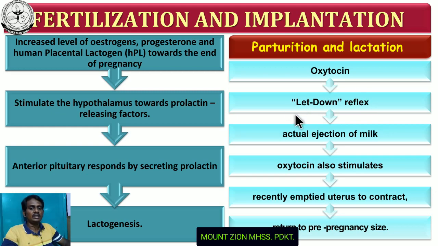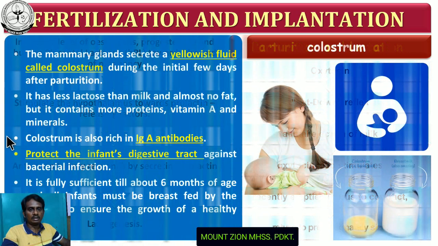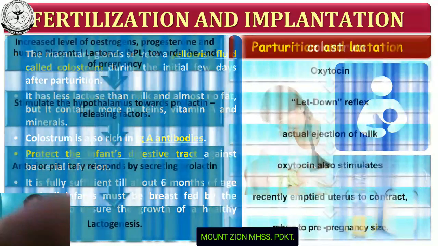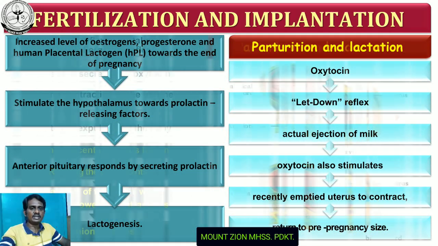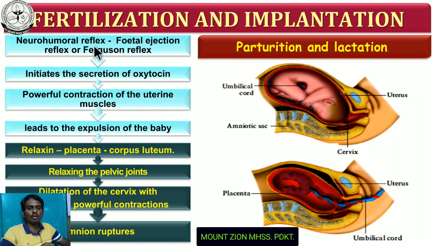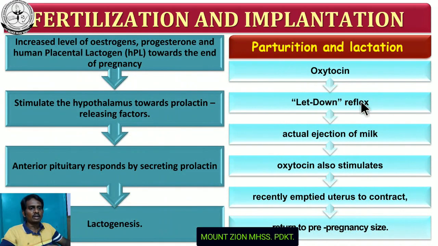Previously we discussed another reflex in the previous class, the neural hormonal reflex or Ferguson reflex, and this reflex is the let down reflex. Ferguson reflex is involved in the delivery of fetus, let down reflex is involved in the ejection of milk. Okay, this oxytocin is also involved in the let down reflexes.